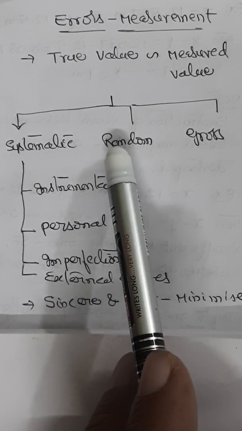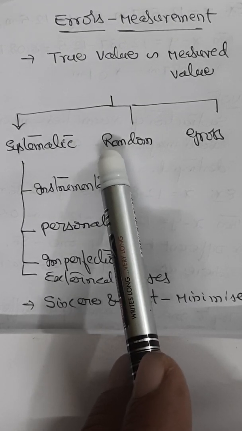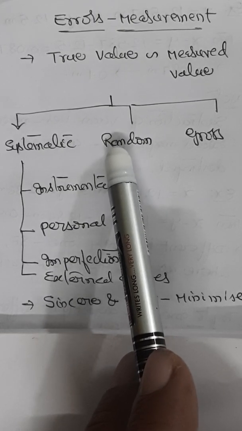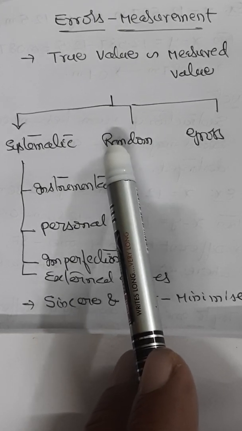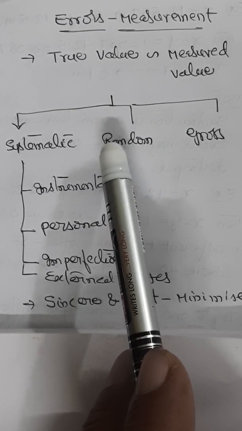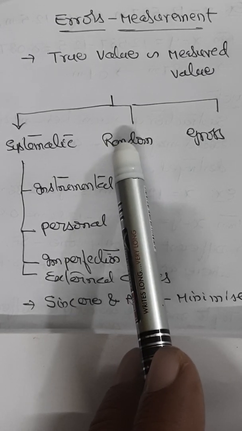For example, when the same person repeats the same observation, he may get different readings every time. So random errors can be minimized by repeating the observation a large number of times and taking the arithmetic mean of all the observations. The mean value would be very close to the most accurate reading.